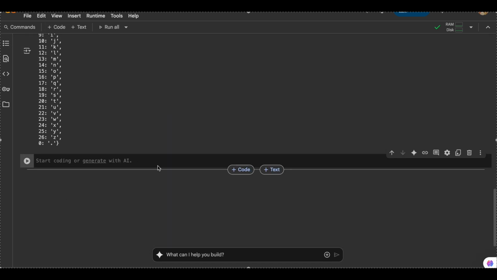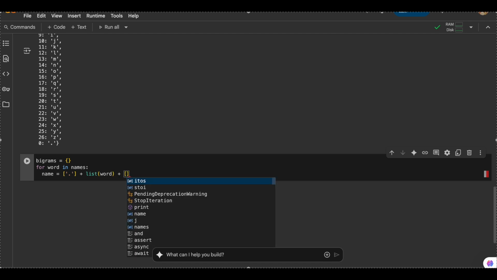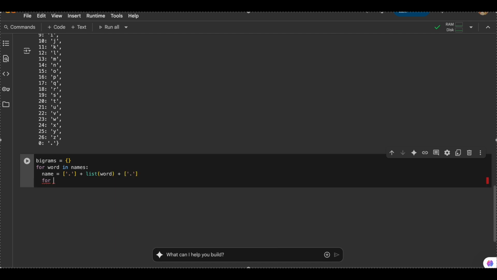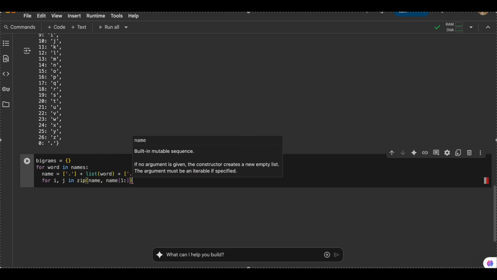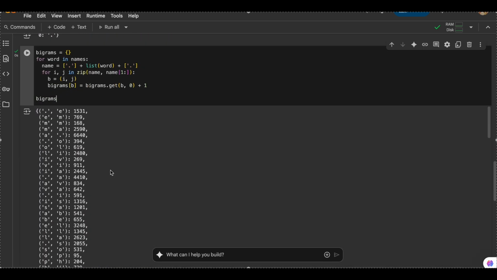So let's now create a dictionary. Let's say bigrams equals a dictionary. And what this dictionary will do is, for word in names, we'll create name again, and we'll do the same process. But this time, instead of printing, for i, j in zip of name, name of 1 onwards, we'll do this. So here we see what we have got.